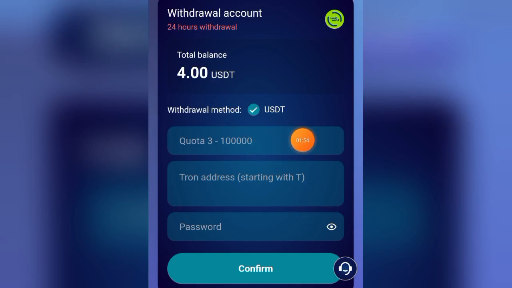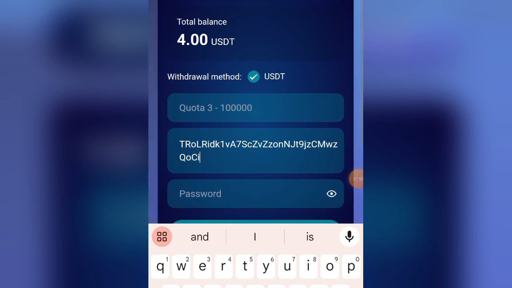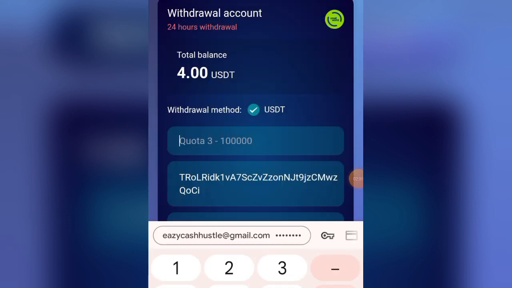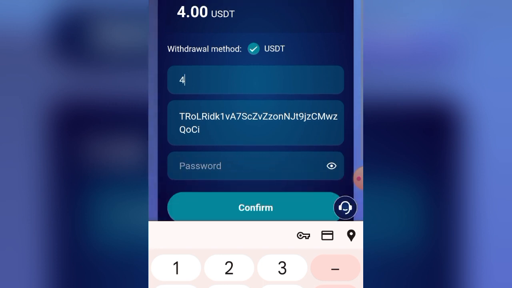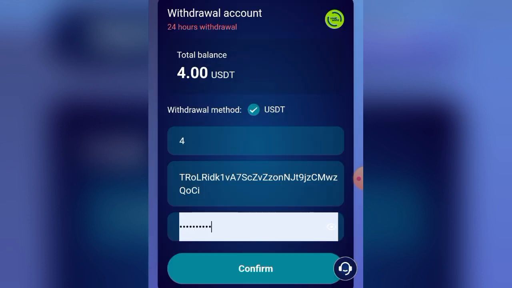Hey guys, I just bring to you another awesome platform where you can make money daily without doing anything. In this platform, you're going to be earning free money every day without doing anything. So stay with me now, let me show you how you need to do this. Start making money for yourself.